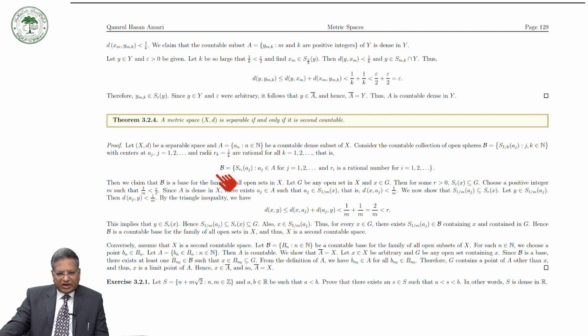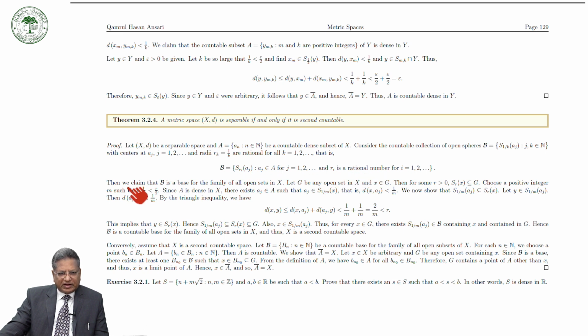That is, we are taking B to be the open spheres with center at a_j and radius r_i, where r_i is a rational number.